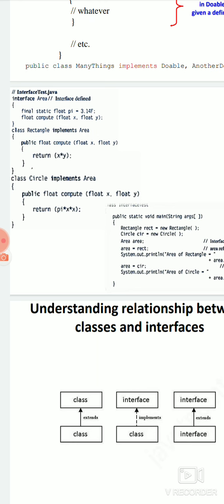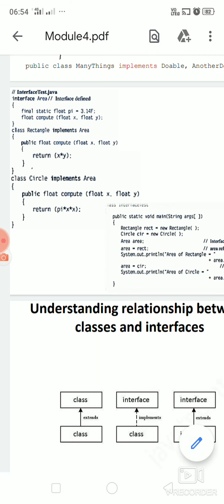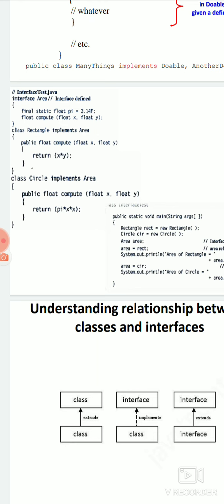It implements Area. Why do we use implements? If it was from another class, we would use extends. But this is from an interface. So we are taking the information from the interface, so we will use implements Area. So you will have the feature of Area now using the keyword implements.